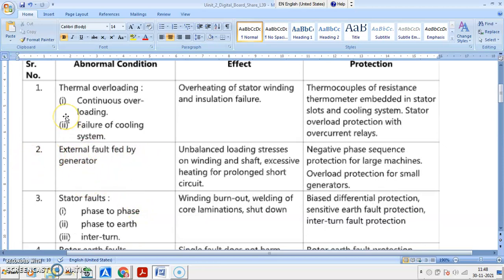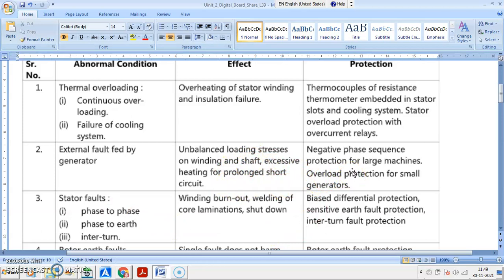Now this is a thermal overloading, internal. External fault may get fed because generator is connected to grid, and when generator is connected to grid, fault may get transferred to generator also from external side. So this is because of the external fault. You may have the unbalanced loading, stress on generator winding, excessive heating, prolonged short circuit that may take place. So what you have to do, you have to see whether the phase sequence is correct.